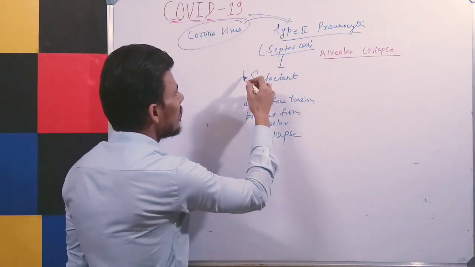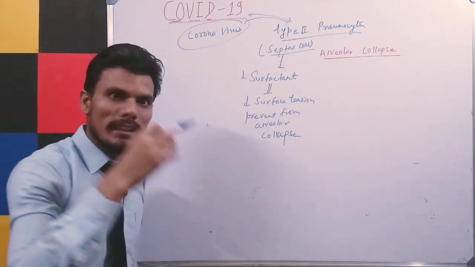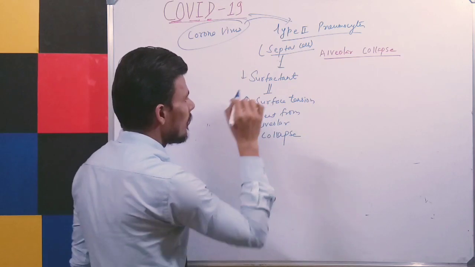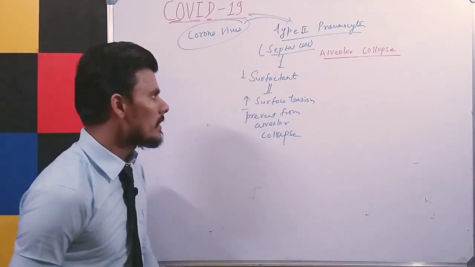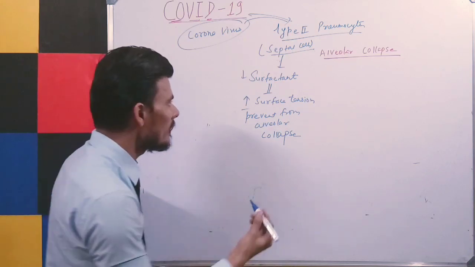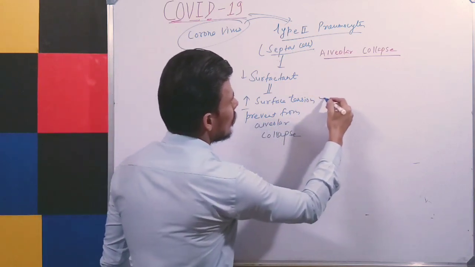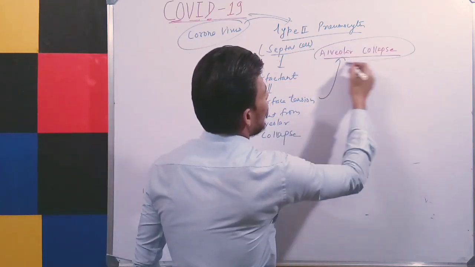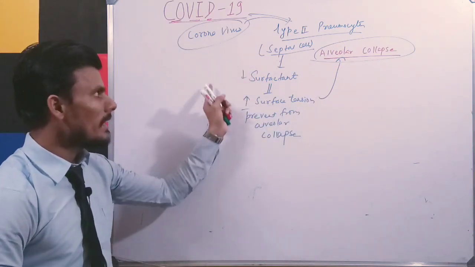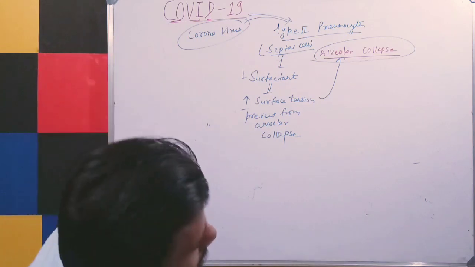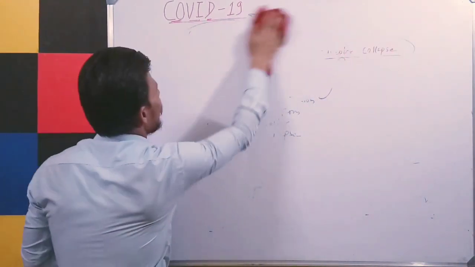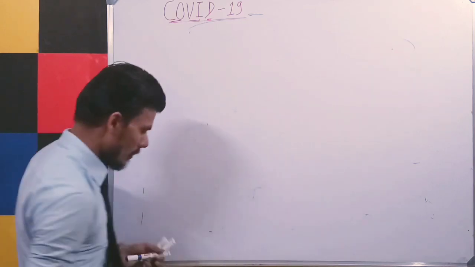So there will be a decrease in release of surfactant, and that will increase the surface tension, and when the surface tension has been increased, this can lead to alveolar collapse. So that is all about the pathophysiology of this coronavirus.